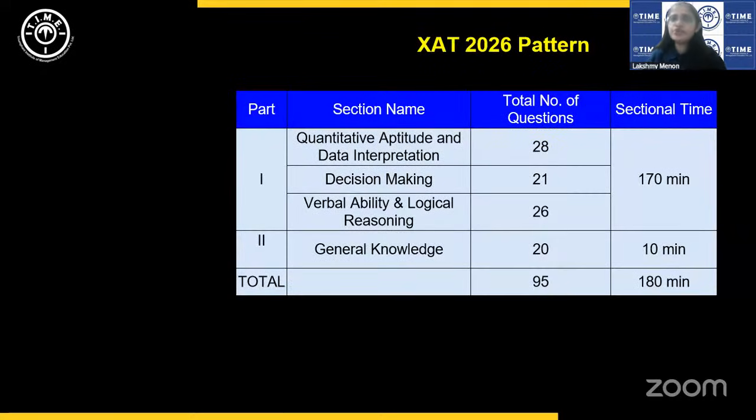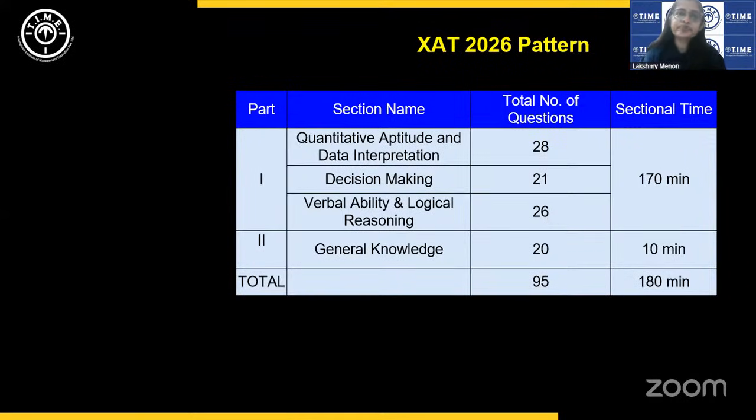Now, there were no major surprises in terms of the pattern, the question types, number of questions, distribution, etc. Exactly the same pattern as last year. So we had the usual 3 sections in the first block of 170 minutes, followed by GK for 10 minutes. Quantitative aptitude and data interpretation: there were 28 questions, absolutely no changes this time. Decision making, 21 questions, and VA and LR, verbal ability and logical reasoning, there were 26 questions.